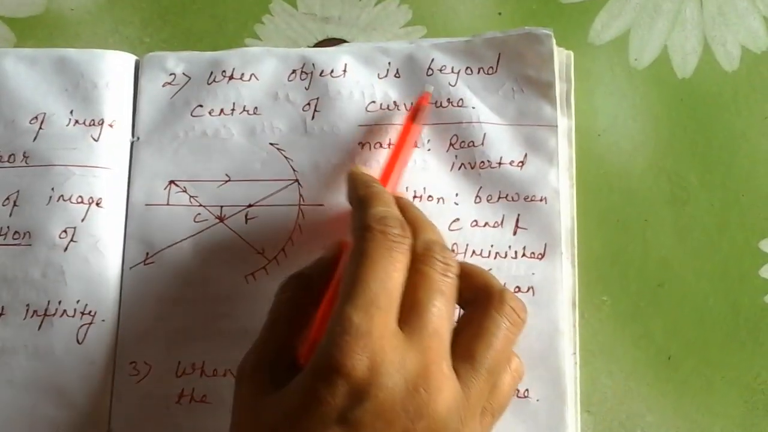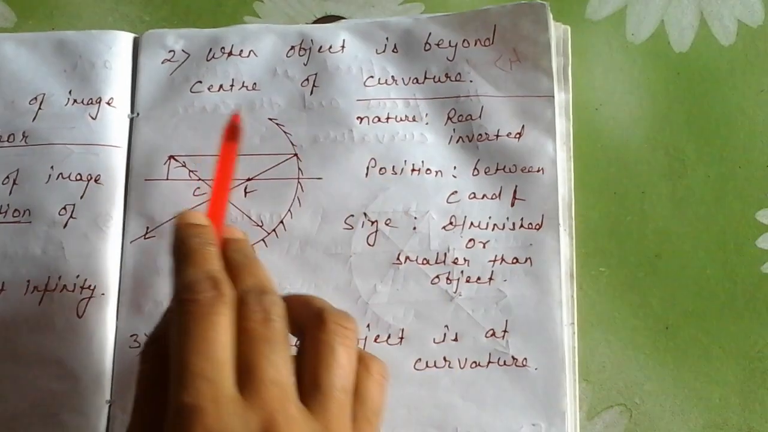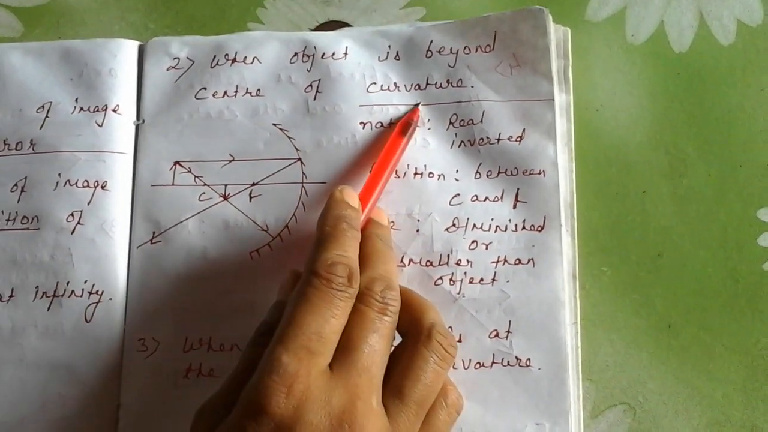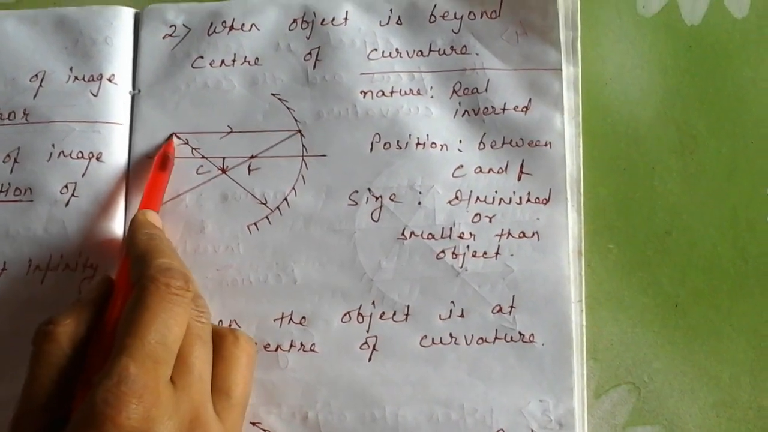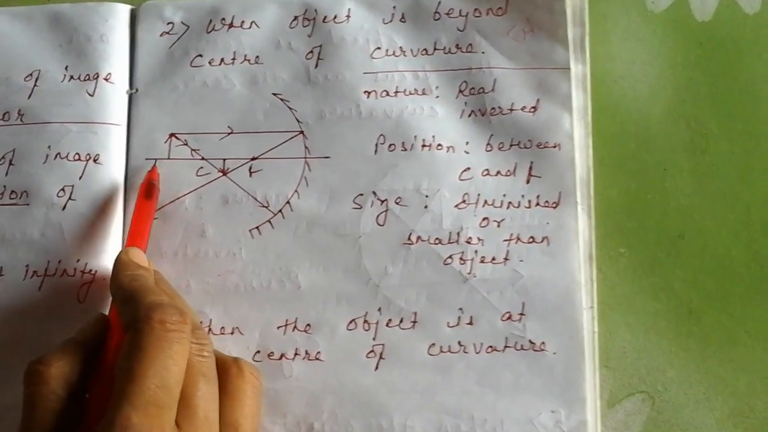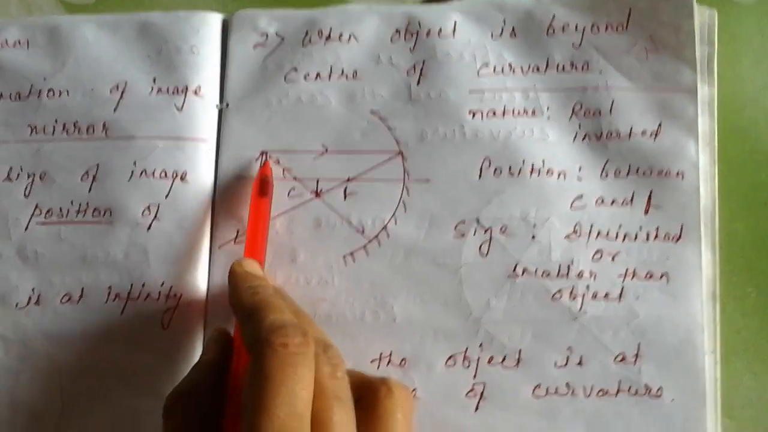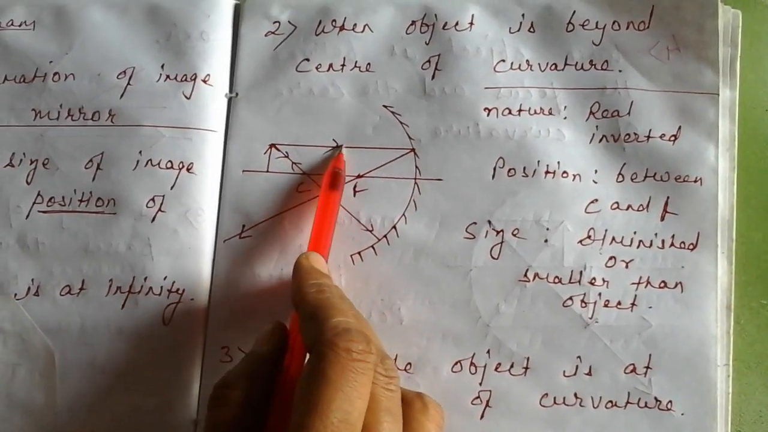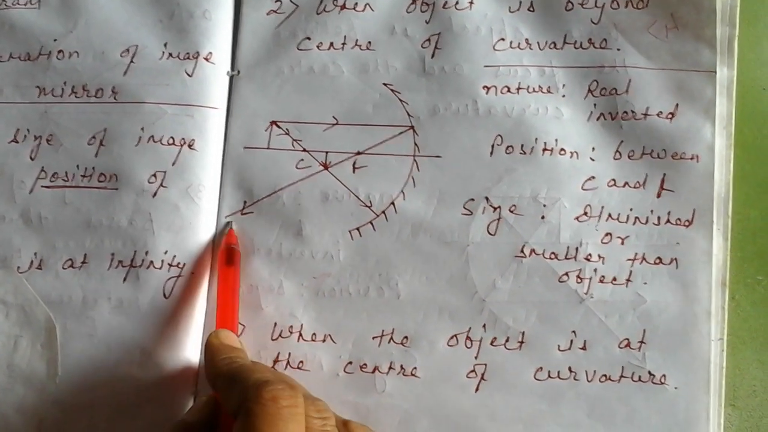Again we are going to change the position of the object. When the object is beyond the center of curvature, this is our center of curvature and this is our object. So the object is beyond the center of curvature. Dear students, apply the first rule: a ray of light parallel to the principal axis after reflection passes through the focus.